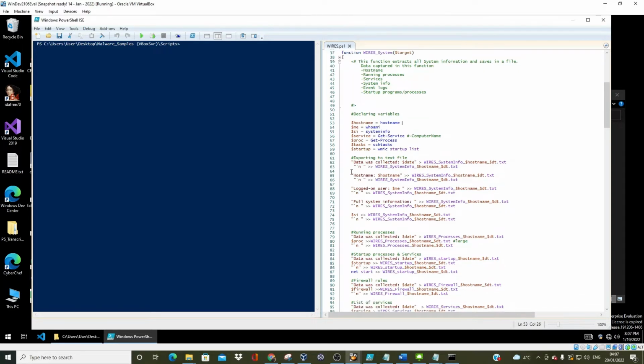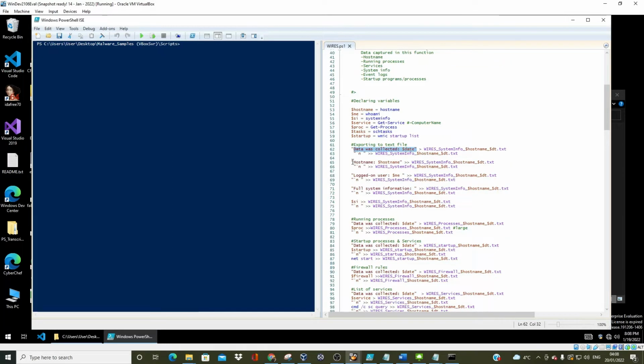Yes, and of course, this is how I plan to export the different files, and this is the naming convention. So as you can see, it would be system info, and then we'll have the host name and the date the data was captured. Now every file will start with a first line saying the data was collected on this date, and then we'll move on from there, going forward.